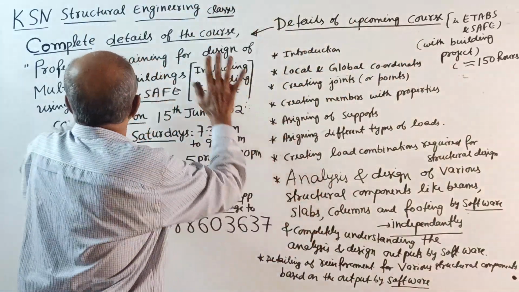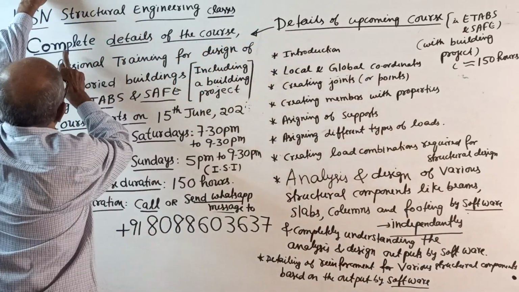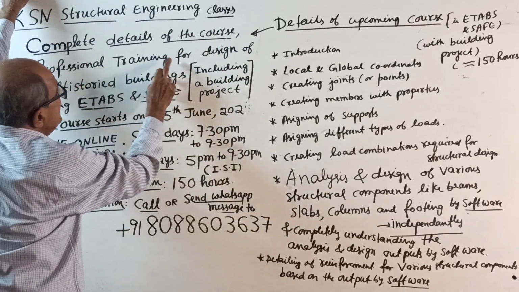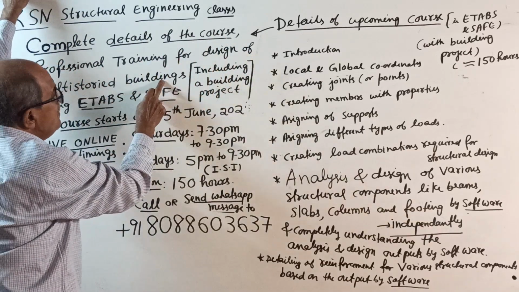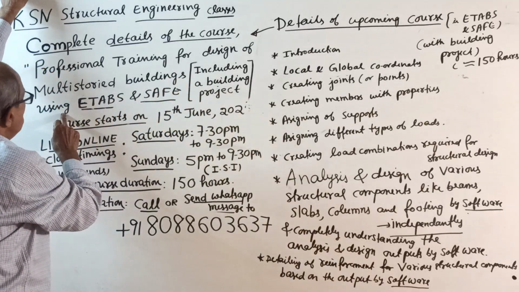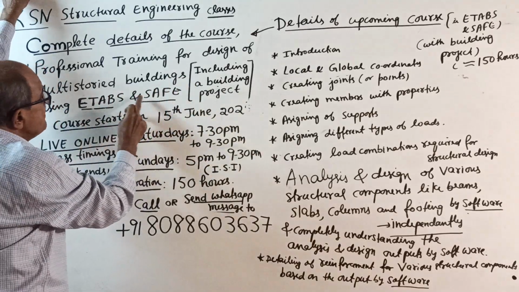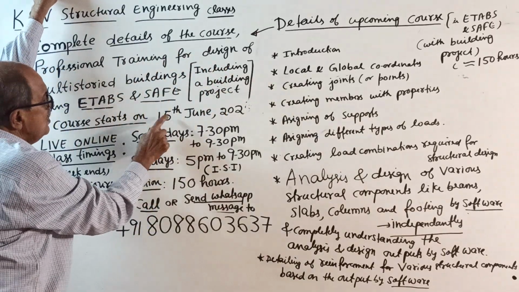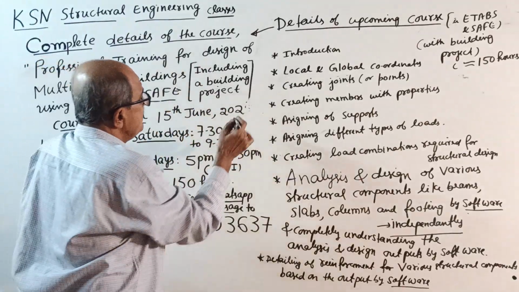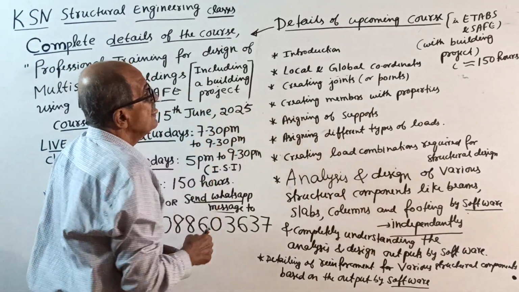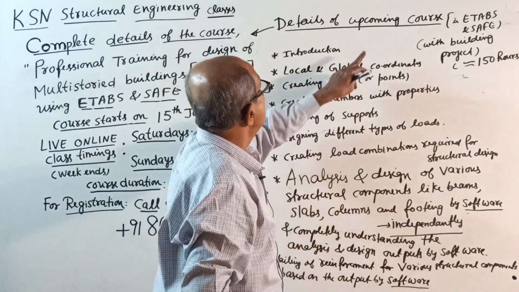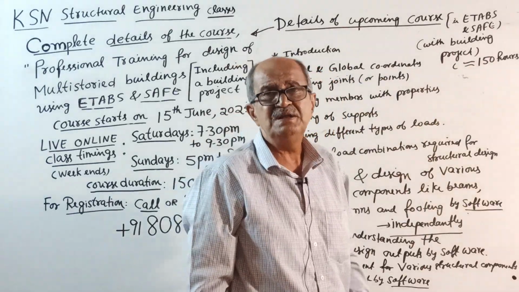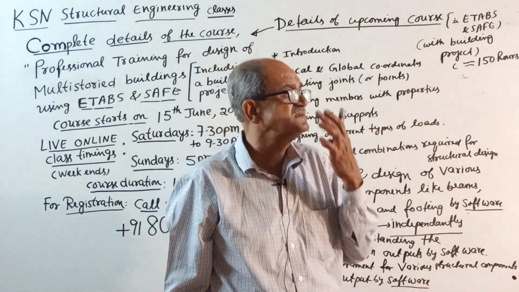Now I am explaining this course. The course is professional training for design of multi-story buildings using the software ETABS and SAFE, including a building project, which will start on 15th June 2025. Okay. That is ETABS and SAFE with the building project. Estimated time is around 150 hours.